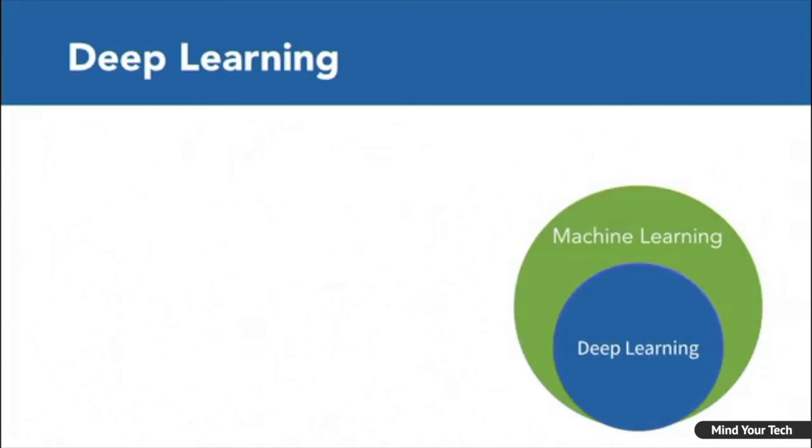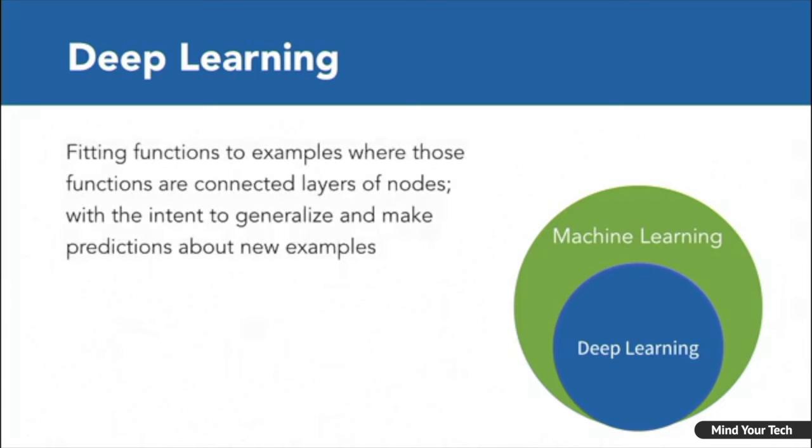Now, deep learning. Deep learning resides entirely within machine learning. That is, it's a subset of machine learning. The definition of deep learning is very similar to the definition of machine learning. It is still fitting a function to examples, but the difference comes in the fact that these functions are then organized as connected layers of nodes. In other words, you'll have many functions connected together in one network where each function is responsible for a very specific thing. This is still all with the goal to generalize and make predictions about new examples using our network of functions.